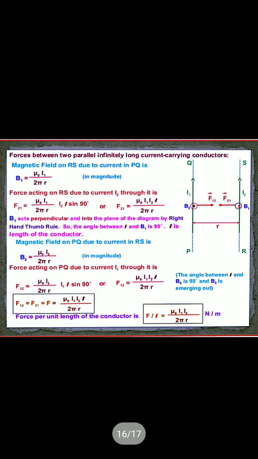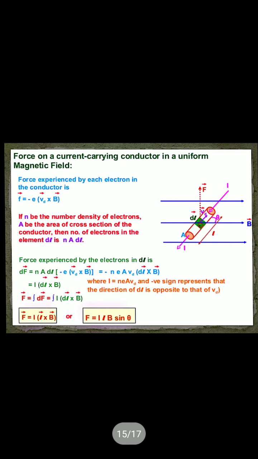Related to this expression, some special cases are also there. If we consider theta equals 0 degree or 180 degrees, we get F equals 0. Thus a current carrying conductor placed parallel to the direction of the magnetic field does not experience any force. And if theta equals 90 degrees, we get the maximum force. We already got the same thing in the Lorentz magnetic force expression. So when theta is 90 degrees, only then do we get the maximum force, when the current carrying conductor is placed perpendicular to the direction of the magnetic field.